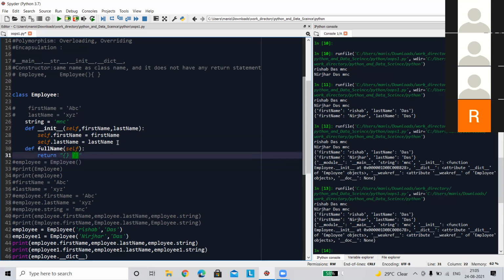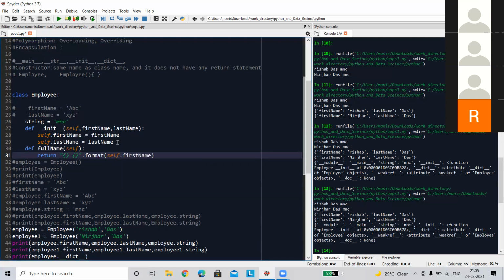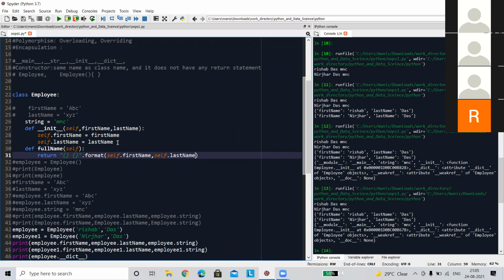I think you are familiar with this thing, the format method. This first refers to the class variable, not this one.